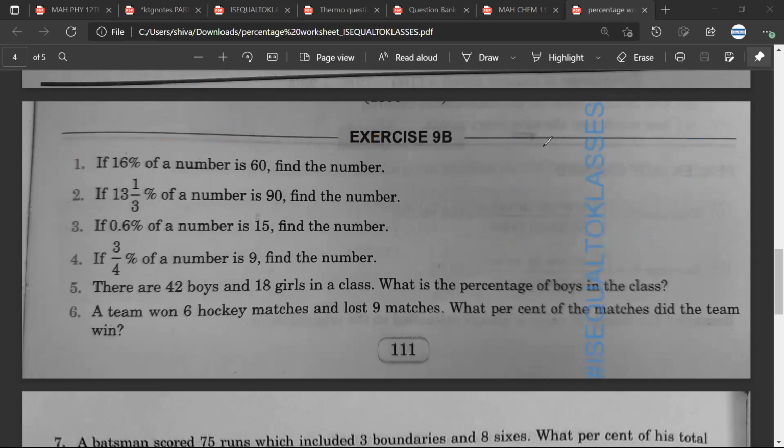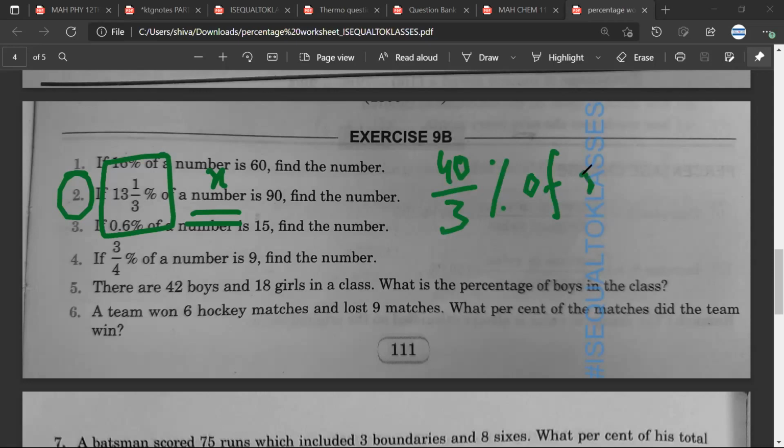Satya, how should I do the second question? So first we have to make it an improper fraction. So we have to do 13 multiplied by 3 plus 1, which is 40 upon 3 in the first. Okay. Sarthak, is it okay? Yes, sir. Yes, Satya, what should I do next? Then we have to multiply it by 100.